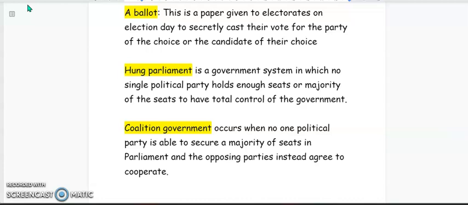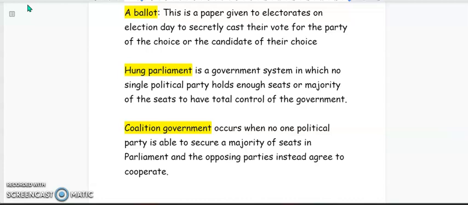All the opposing parties, or all the parties that contested the election, come together and agree that we are going to work together, we are going to cooperate, we're going to all be the government in order for the country to progress. And usually this will happen in certain situations.